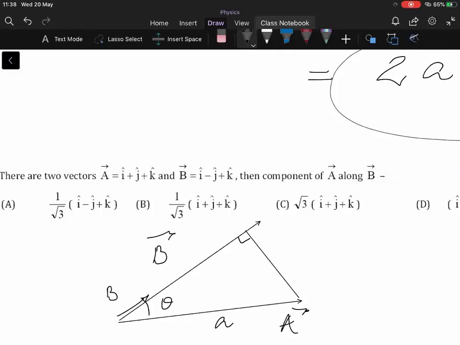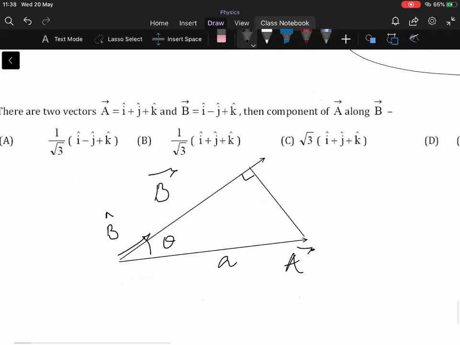This is B cap. Okay. And what will this distance be? The distance from here to here, how much will it be? Okay, that will be A cos theta. Yes or no? This distance will be A cos theta.